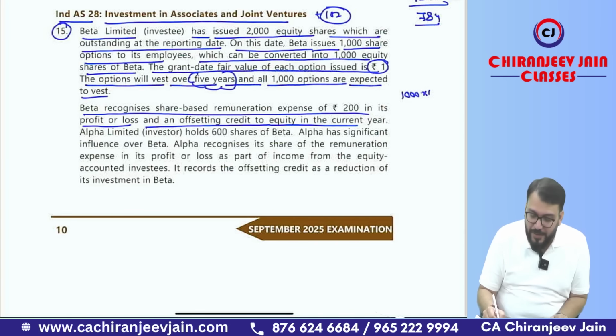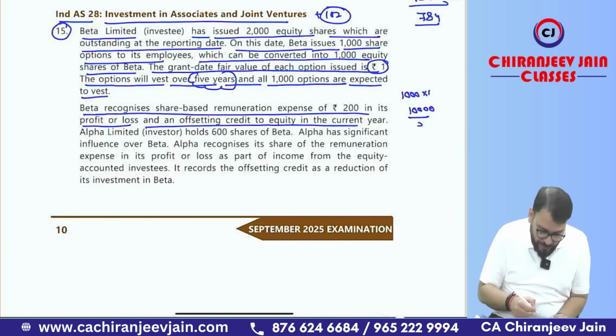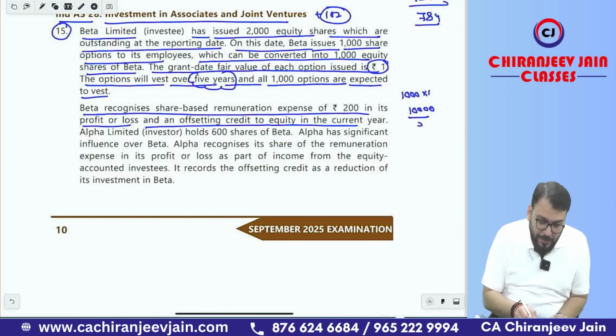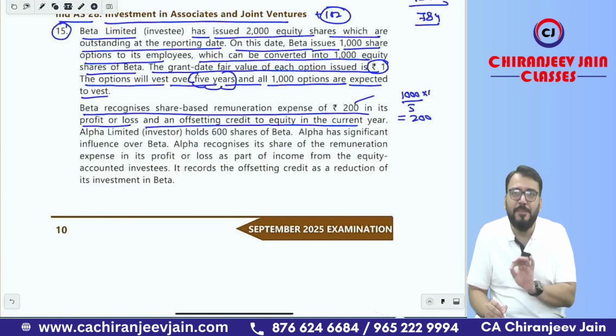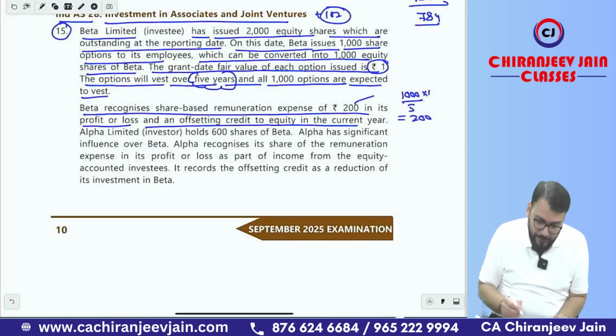This becomes the total fair value, 1,000 divided by 5. So what will be your remuneration expense, meaning your share-based payment expense? We can say EB expense. That will be 1,000 divided by 5, which is equal to 200. They have given that only. So for this, we'll pass one journal entry: EB expense account debit to SBP reserve.